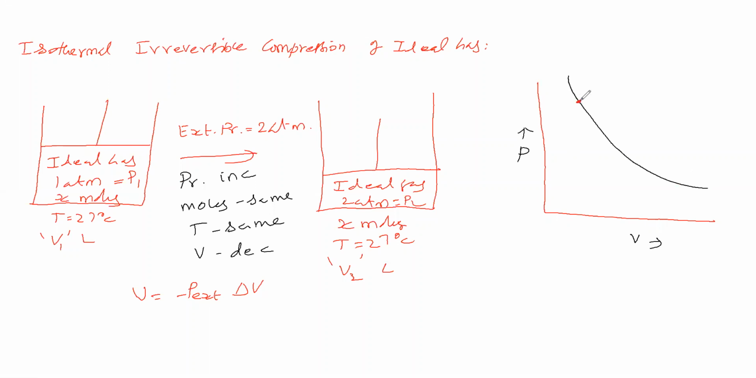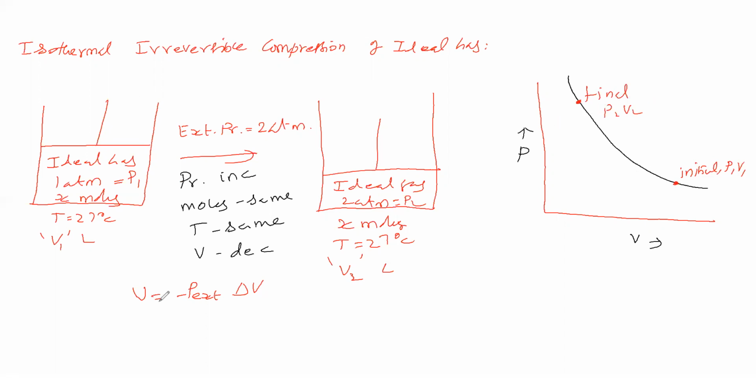Now we have to give the initial and final conditions. We have taken two points. Which is initial? This point is initial, where V1 is high. Then this point will be final. It is P2, V2. Okay.